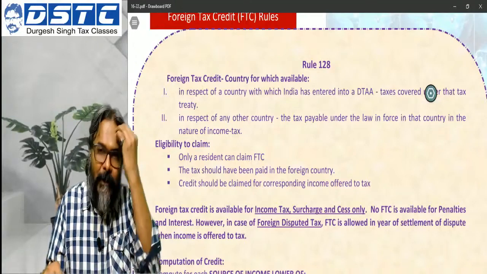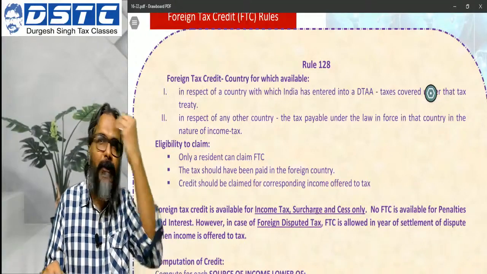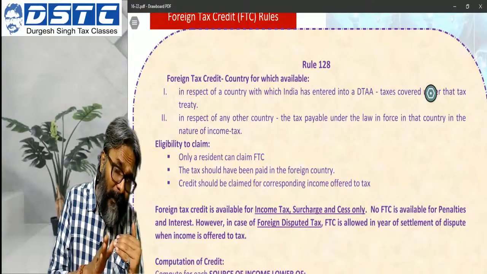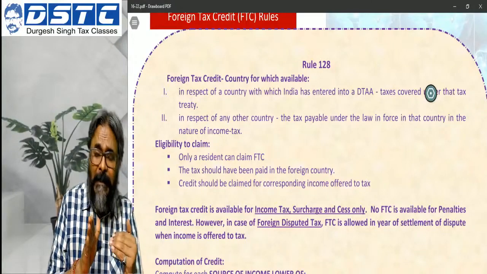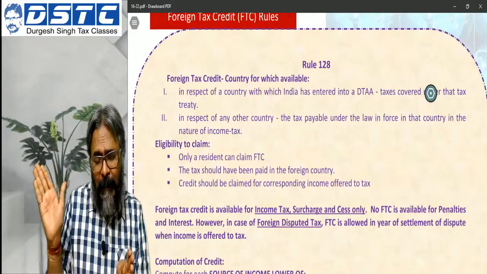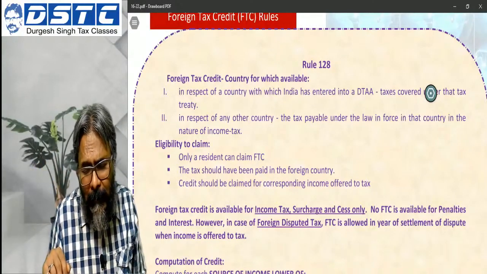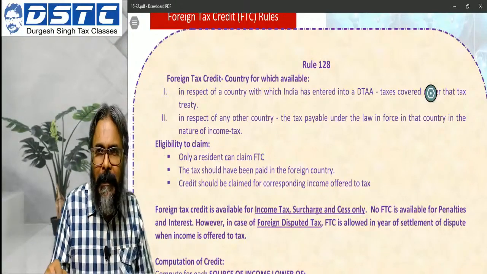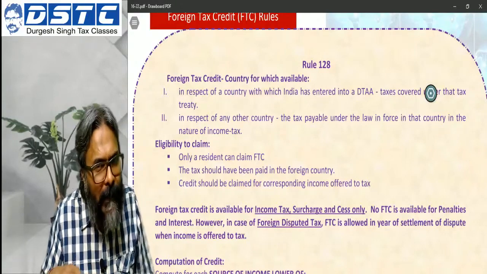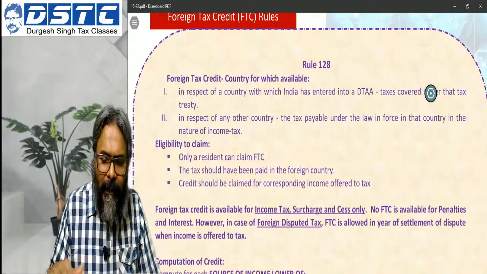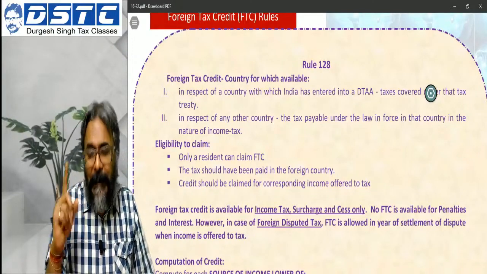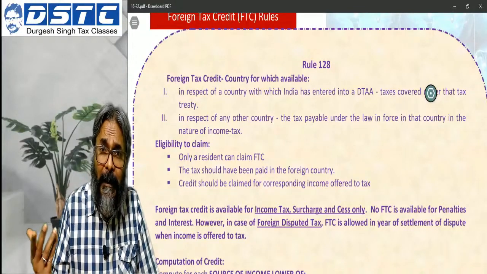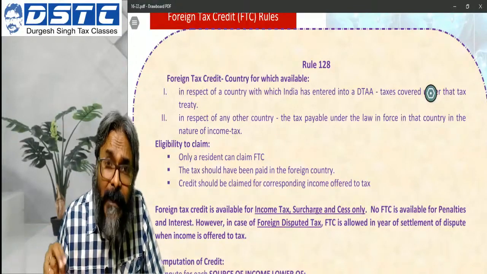Fine. So this is how it has to be considered, and accordingly, students, we will say no TRC required. In the second part of this same question, if the rate as per the treaty says it should not be more than 10% in the country of source, then what happens? The Act rate is 20%, and the treaty says it should not go more than 10%. Then definitely, treaty being more beneficial, you will invoke the treaty in this case and go with 10%. And if that is the reason, then TRC has to be furnished, and the answer is yes.